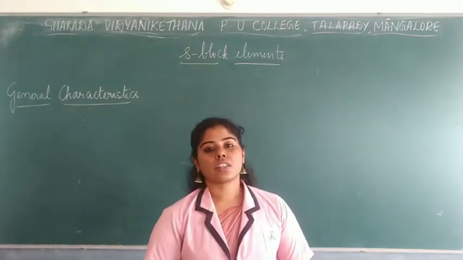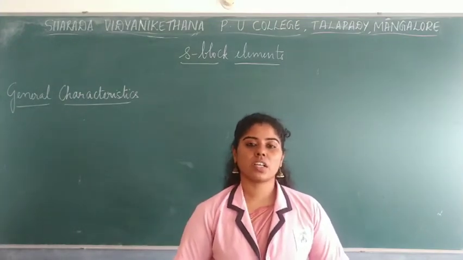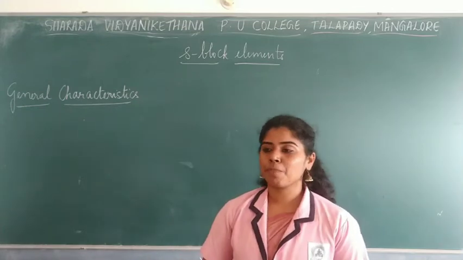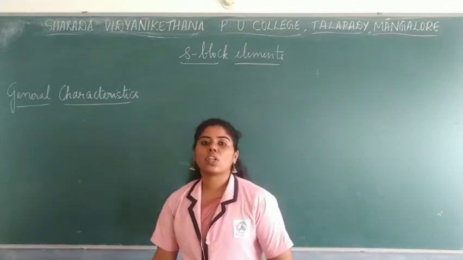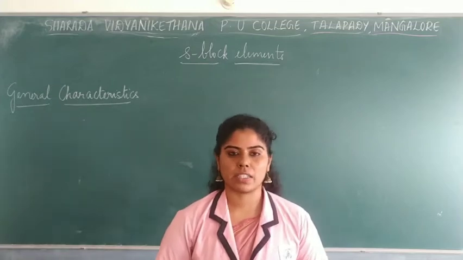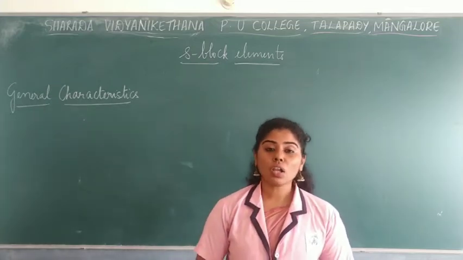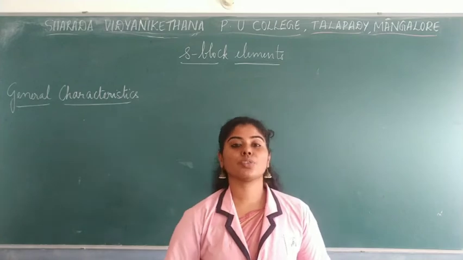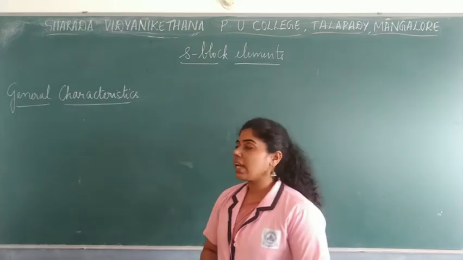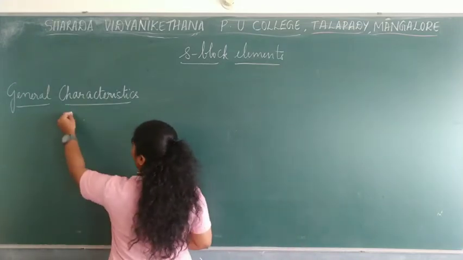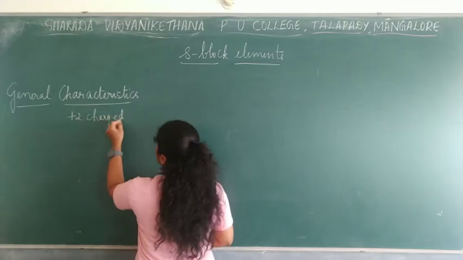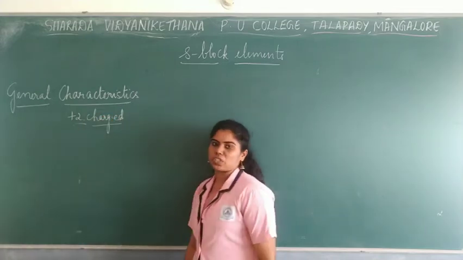So today let us talk about the alkaline earth metals, wherein we have spoken about the basic properties of alkaline earth metals. And in today's video, let us see the general characteristics of the compounds which are formed by alkaline earth metals. So first of all, you all know that alkaline earth metals usually form divalent positive ions. That is, usually alkaline earth metals possess +2 charged ions. So they are usually divalent ions which are formed.